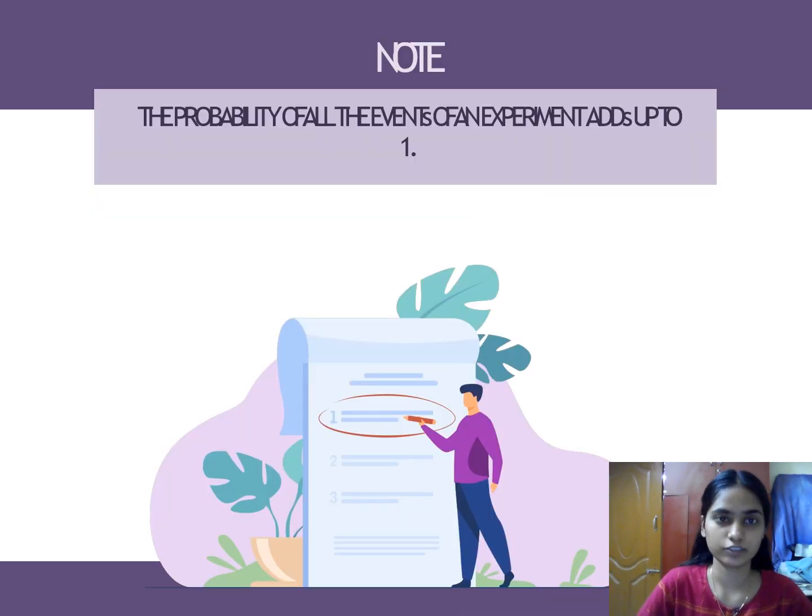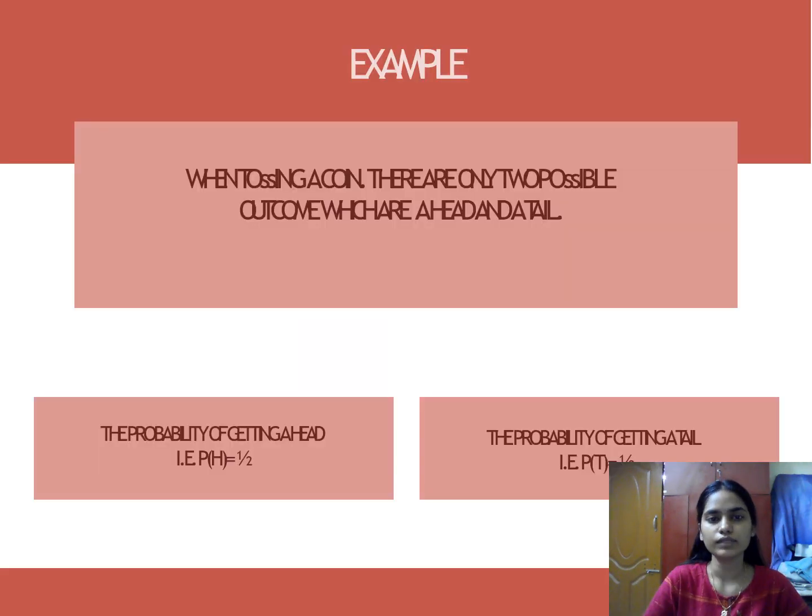Okay, please take this note. The probabilities of all the events of an experiment add up to 1. For example, when tossing a coin, there are only two possible outcomes, a head and a tail. We saw this already.